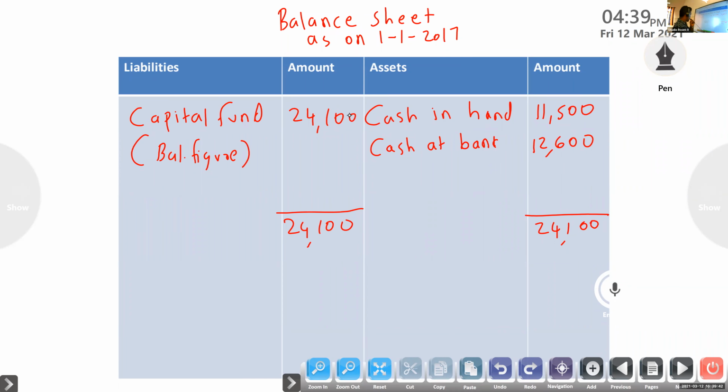Next, closing balance sheet. Balance sheet as on 31st December 2017.